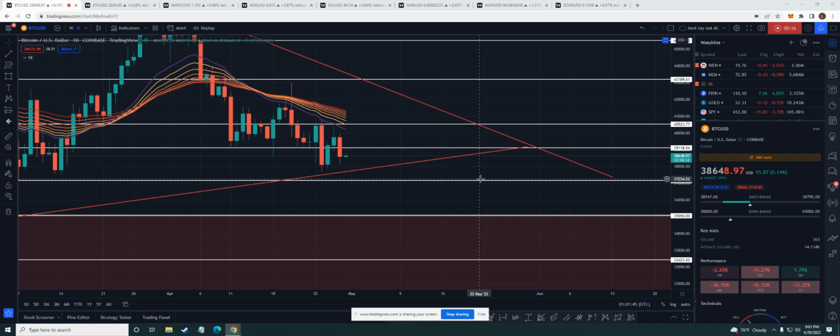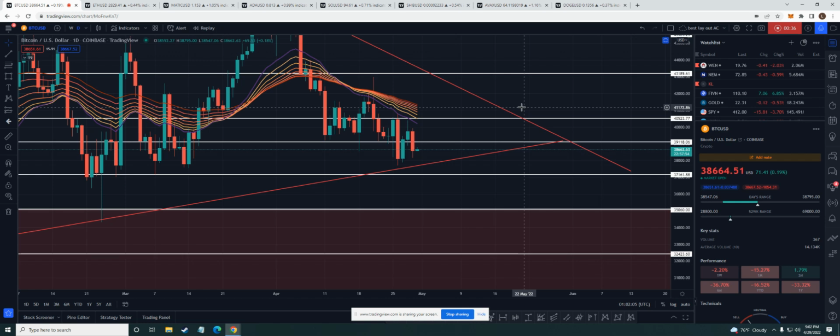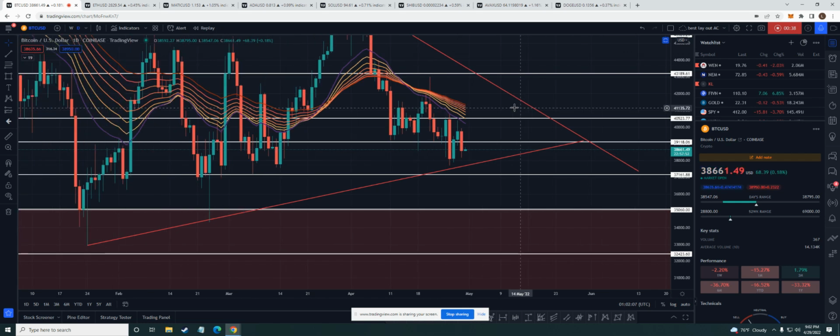The reason we start off on Bitcoin is because Bitcoin runs the whole market. If Bitcoin goes down, everything usually goes down with it, except maybe for Doge. Of course, if Elon Musk does a pump on Doge, that can get going at any time. But everything else gets run off of Bitcoin. I mean, even Doge when Elon Musk is not pumping it. So we always start on the Bitcoin chart.